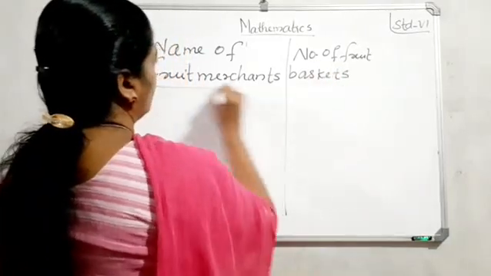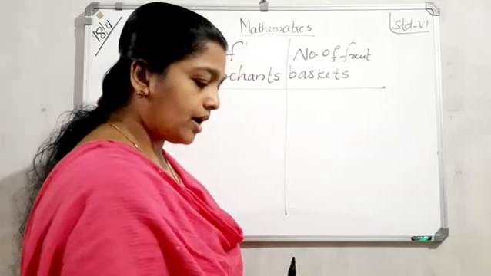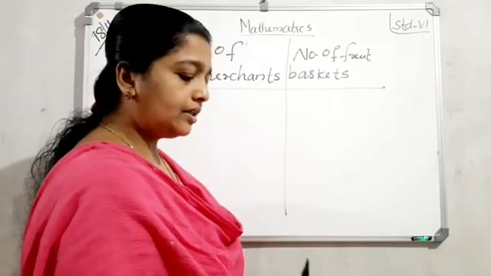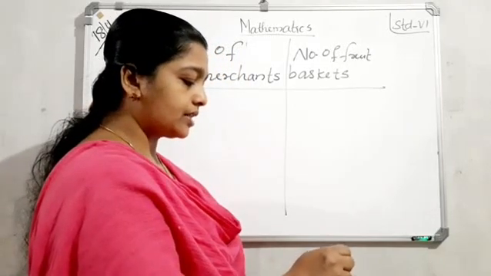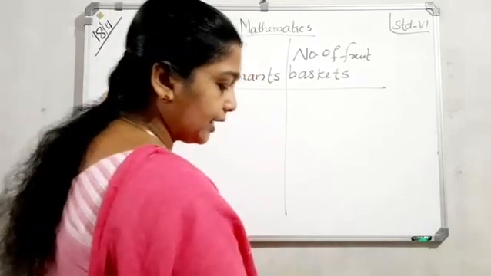Yes, clear? Then it is given that one basket symbol represents how many? 100 fruit baskets. One represents 100 fruit baskets. So the first one, who?